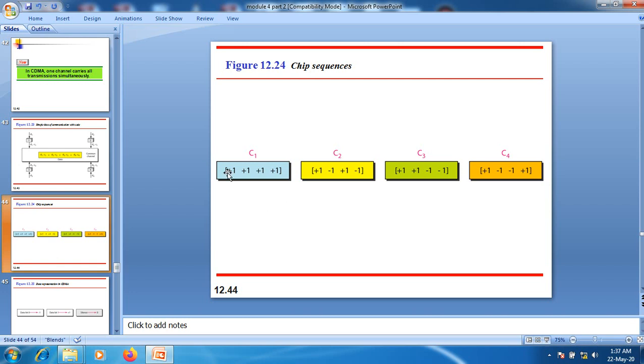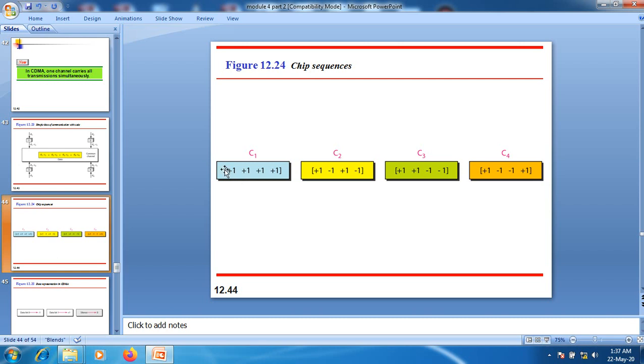The third property of this chipping sequence: if we multiply a chipping sequence by itself, that is the inner product of a chipping sequence, we will receive n, the number of nodes that are part of your network.